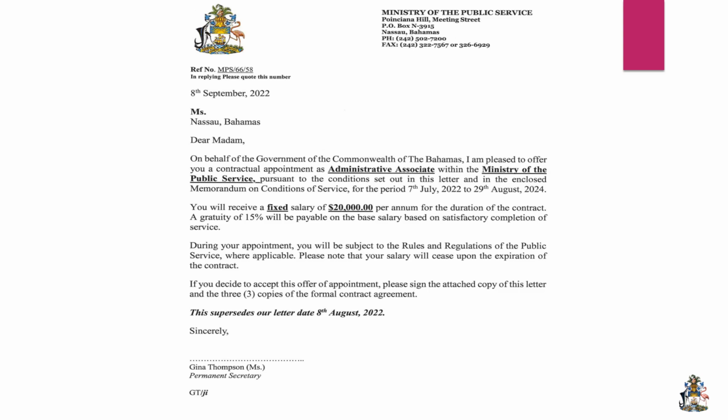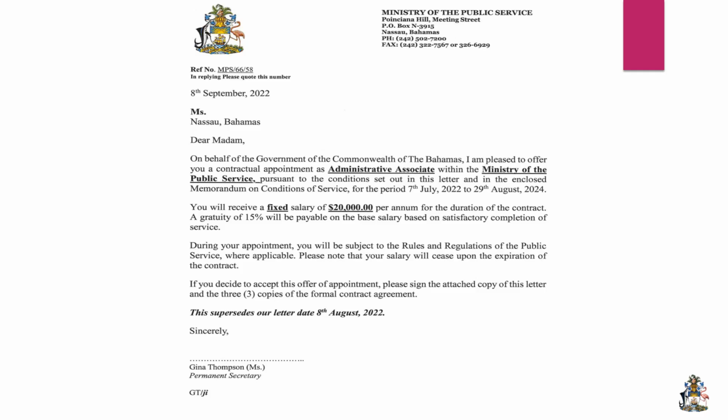It has for the period the 7th of July 2022 to the 29th of August 2024. The salaries are usually fixed, meaning that even though the contract is for more than 1 year, they will not be receiving any increments. Their salary would remain for the entire contractual period, and after that period, once the employment was satisfactory, meaning that